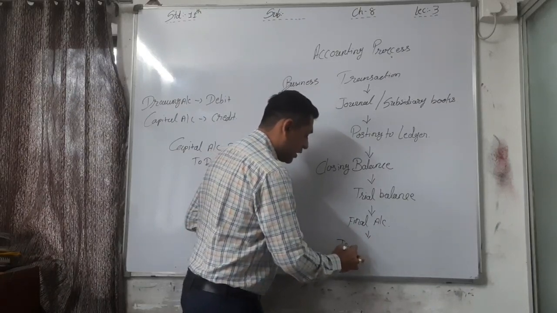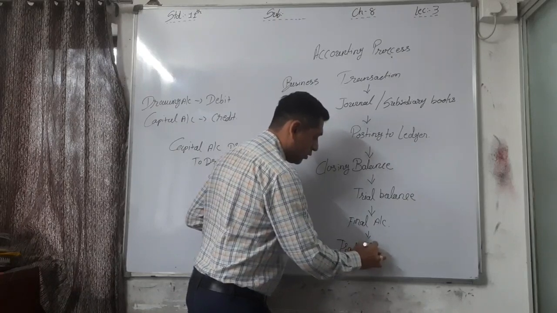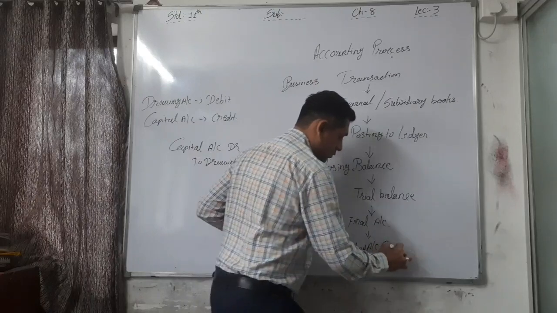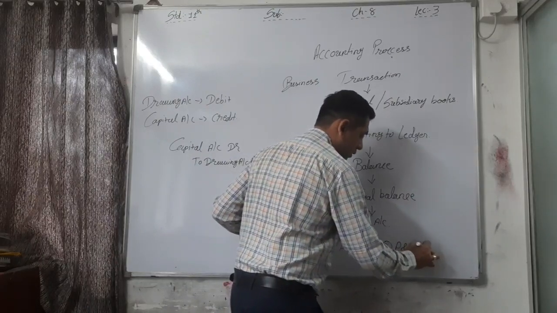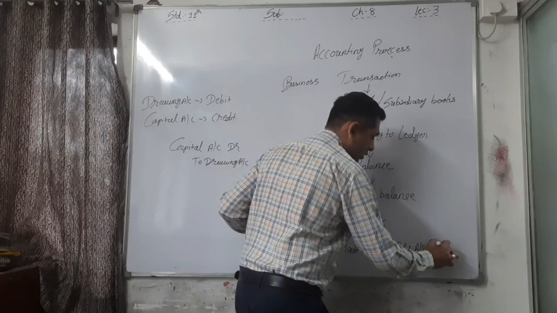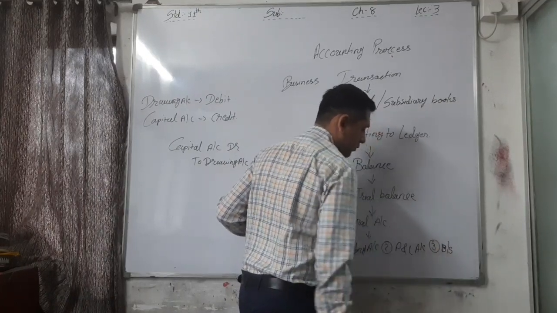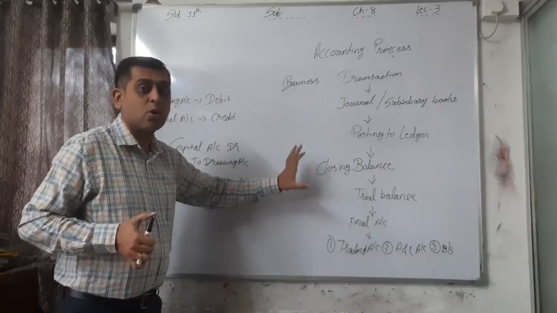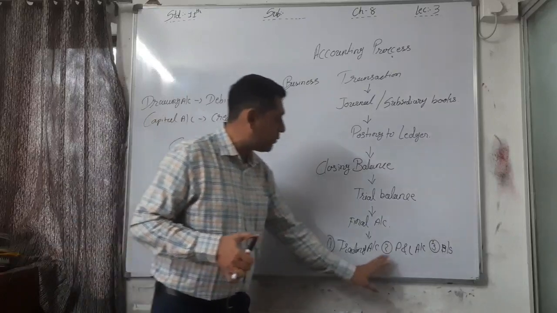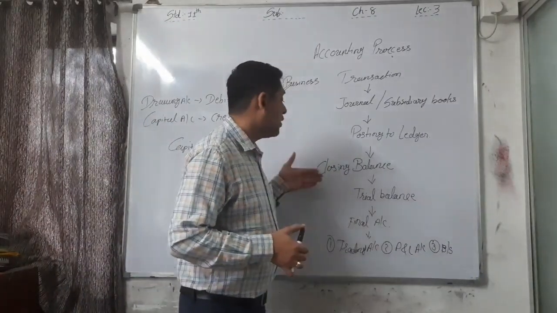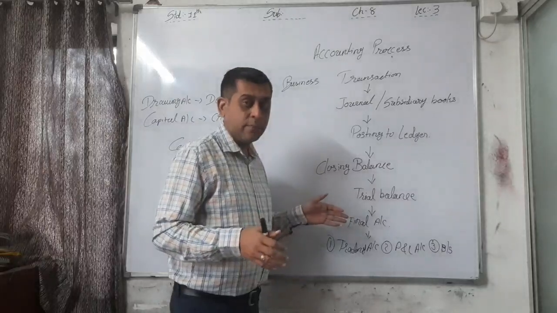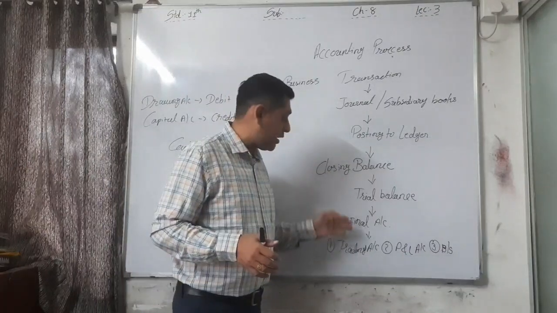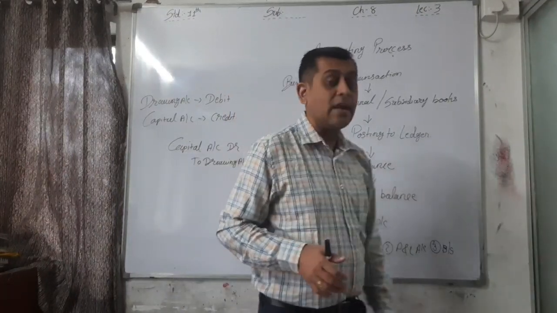First, trading account. Second, profit and loss account. And the third, balance sheet. Here we have to record all the closing transactions directly to trading, profit and loss, and balance sheet. See, directly the balance is given here. Closing balance is given here. Directly we have to close it and record it to trading, profit and loss, or balance sheet.